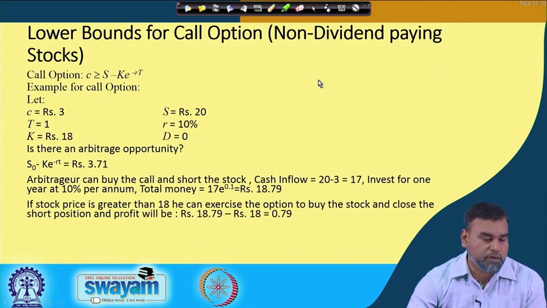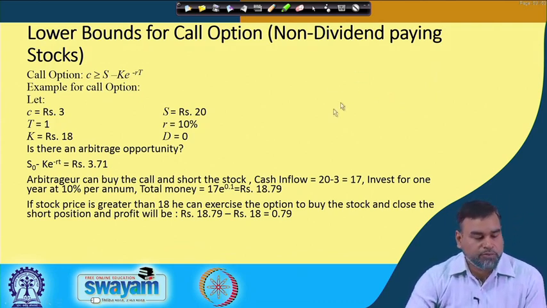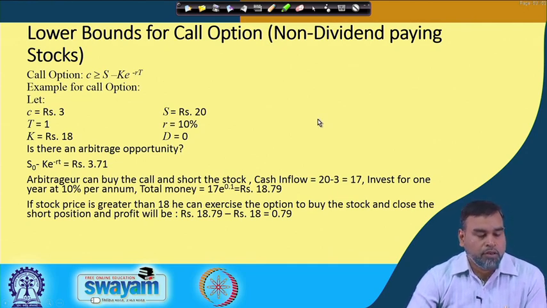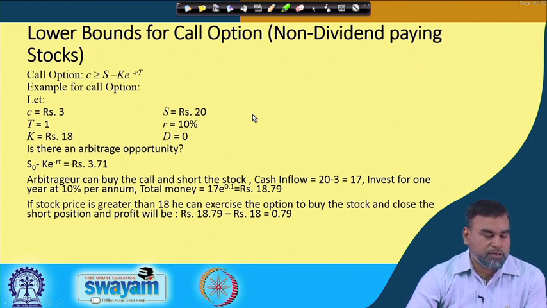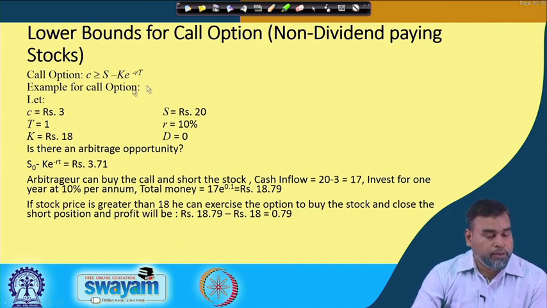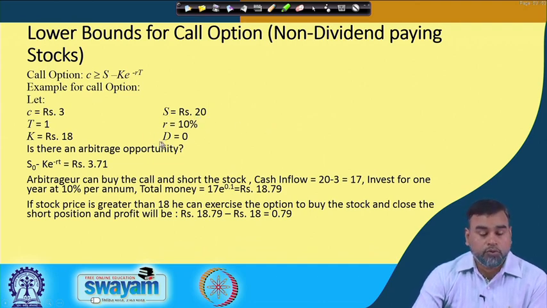If you take this example, let there be a lower bound for a call option on a non-dividend paying stock. The lower bound is C greater than or equal to S minus K e to the power minus RT. Let the example be C equal to 3 rupees, T equal to 1 year, K equal to 18, S equal to 20, R equal to 10%, with no dividend.